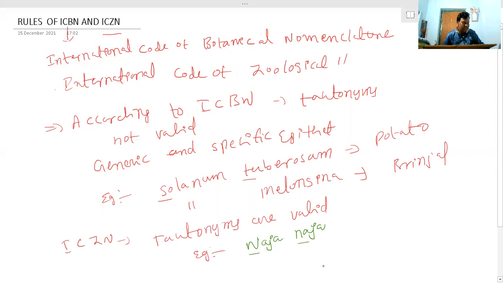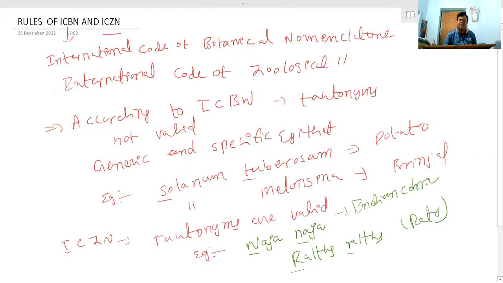One more example we are going to study here is Rattus rattus, where also the generic name is the same and the specific epithet name is the same. It is an example for rats, and the other is an example for Indian cobra.